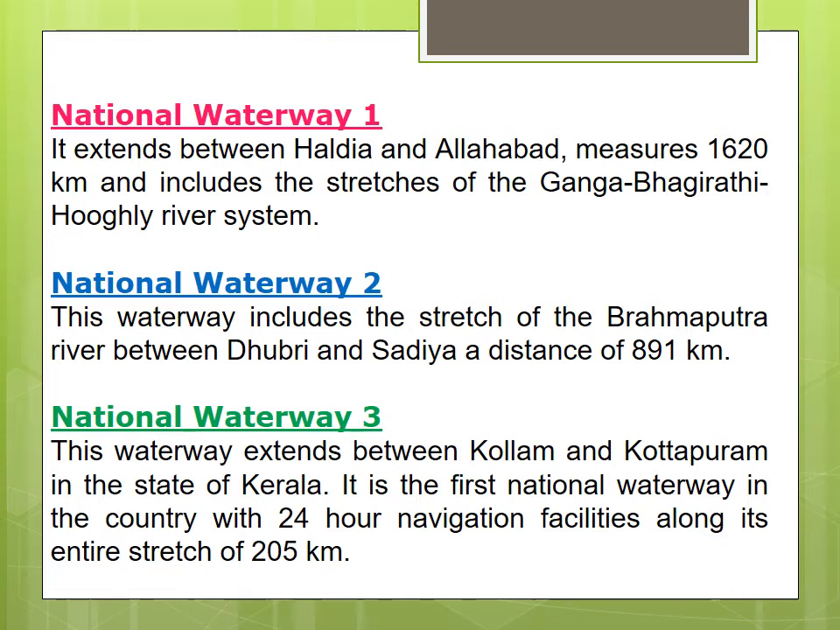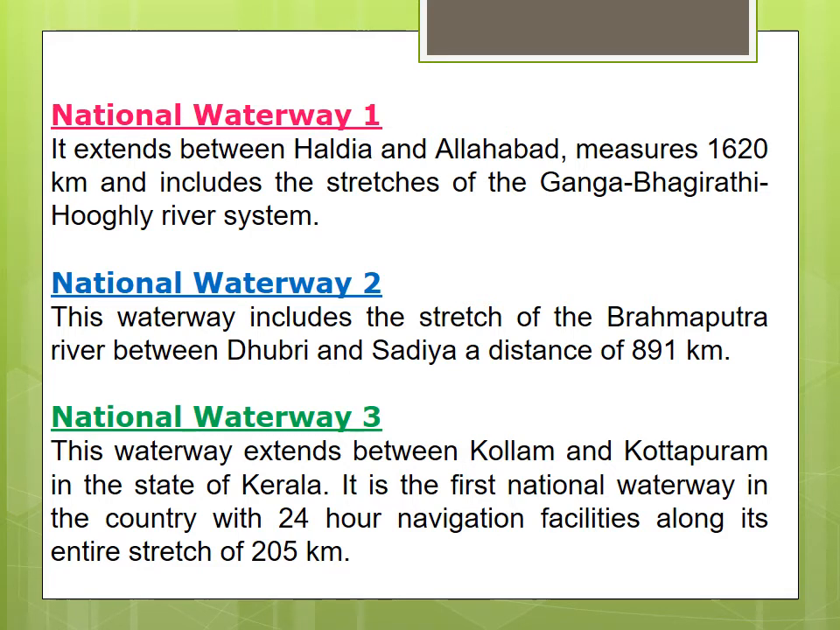The next is National Waterway 2. This waterway includes the stretch of the Brahmaputra river between Dhubri and Sadia, a distance of 891 km. And the third one is National Waterway 3. This waterway extends between Kollam and Kottapuram in the state of Kerala. It is the first national waterway in the country with 24-hour navigation facilities along its entire stretch of 205 km.